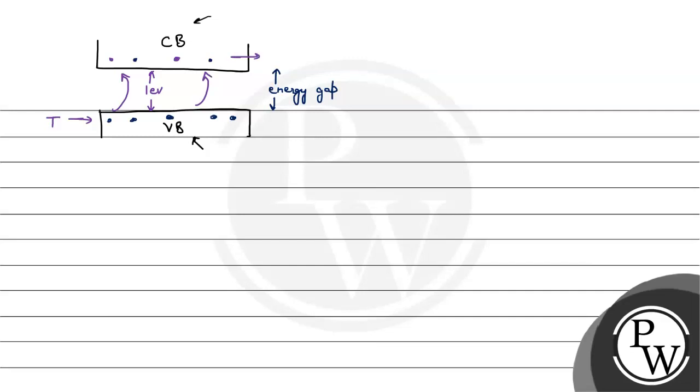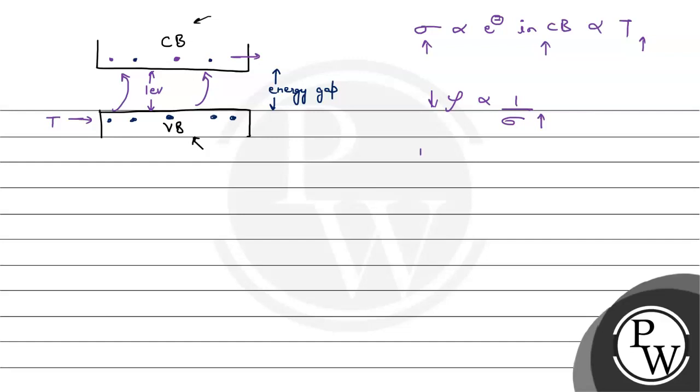So we can write that conductivity is directly proportional to electrons in the conduction band, and the electrons in the conduction band are directly proportional to temperature. In this question, temperature is increasing, hence electrons in the conduction band will increase and hence conductivity will increase. We also know that resistivity is inversely proportional to conductivity. As conductivity is increasing, resistivity will be decreasing.